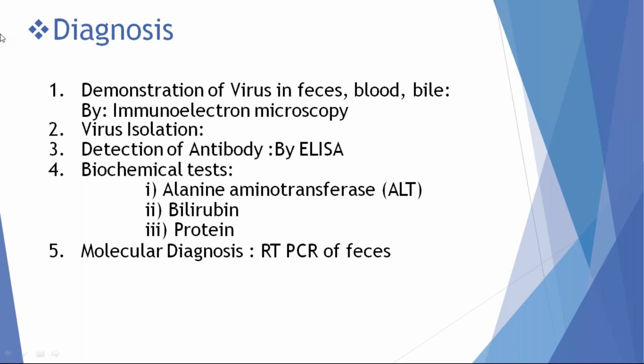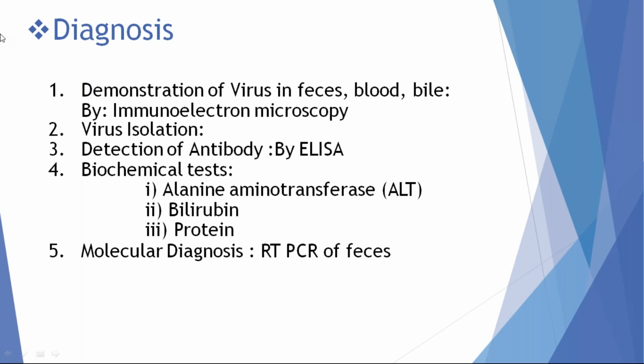Diagnosis of hepatitis A virus is done by demonstration of viral particles by immunoelectron microscopy in feces, blood, or bile, or virus isolation by culturing the virus, or detection of antibodies by ELISA. To estimate the extent of liver inflammation, we order tests like liver function tests. Those are serum bilirubin, albumin, AST, ALT, and ALP. All of those are indicative of viral infection.